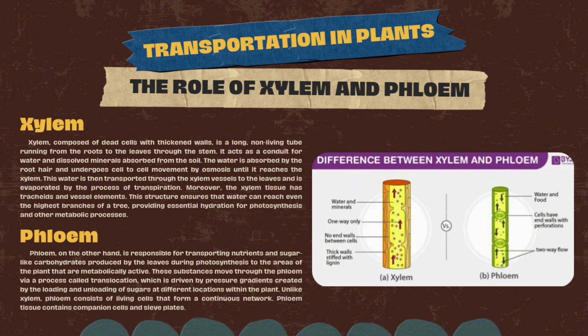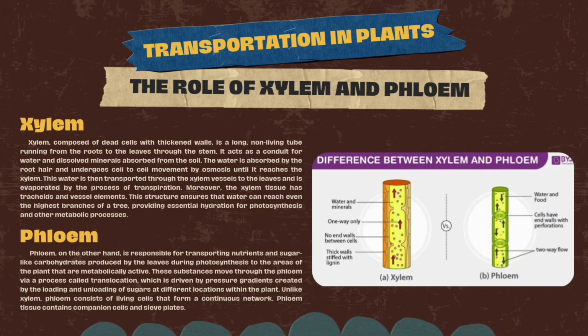Xylem, composed of dead cells with thickened walls, is a long, non-living tube running from the roots to the leaves through the stem. It acts as a conduit for water and dissolved minerals absorbed from the soil. The water is absorbed by the root hair and undergoes cell-to-cell movement by osmosis until it reaches the xylem. This water is then transported through the xylem vessels to the leaves and is evaporated by the process of transpiration.